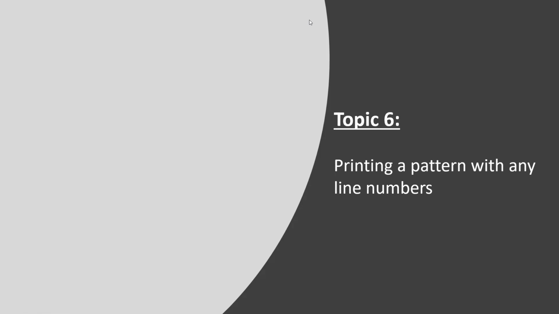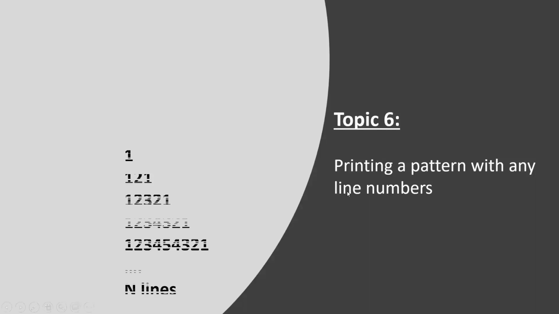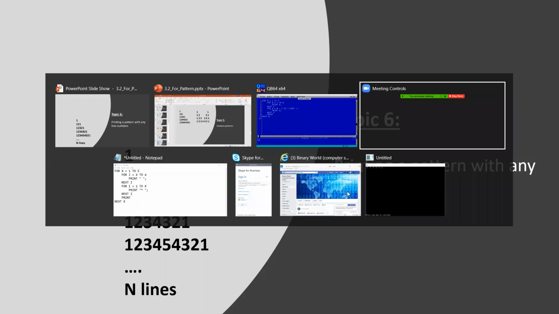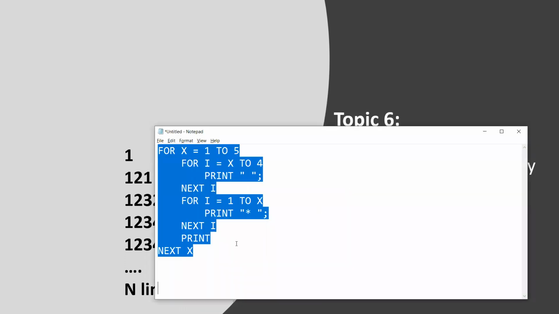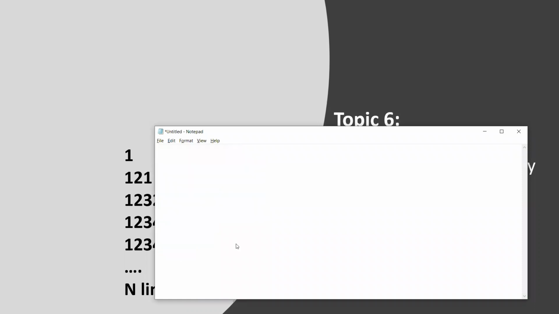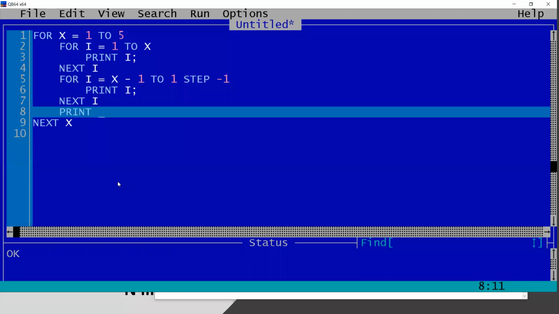So let's see. Okay, the first problem is 1, 1 to 1, 1 to 3 to 1. That one I have already taken a backup, and it is asking for the n lines. So let me go to the program. I have already copied it to save some time. So let me copy it and paste.